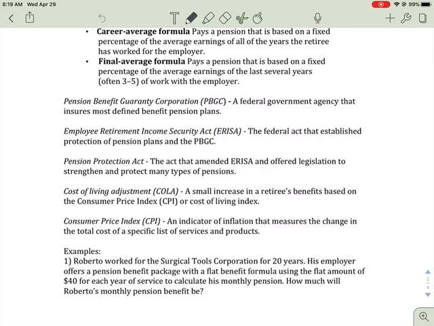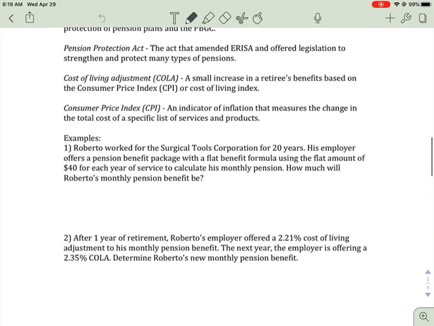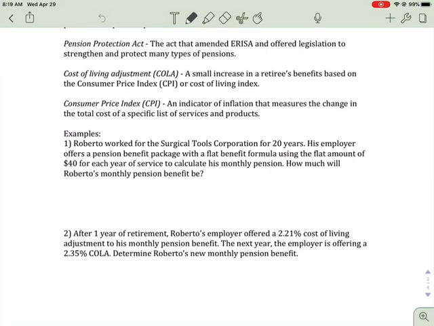Okay, so let's try a couple of problems with our pensions. We have Roberto here, who worked for Surgical Tools Corporation for 20 years. His employer offers a pension package with a flat benefit formula that uses a flat amount of $40 for each year of service to calculate his monthly pension. How much will Roberto's monthly pension benefit be?